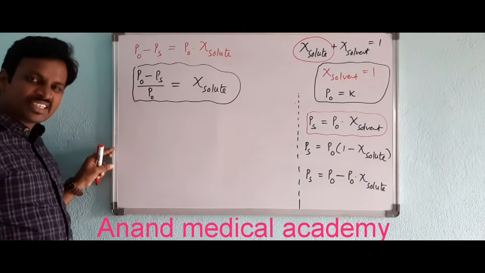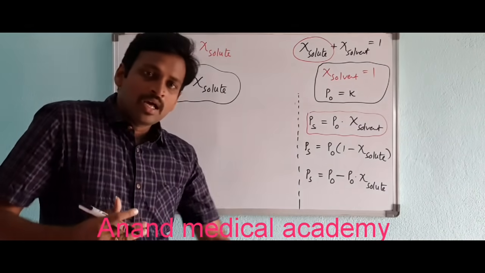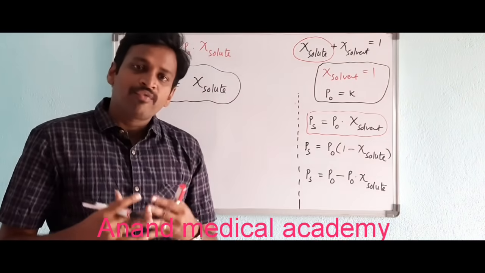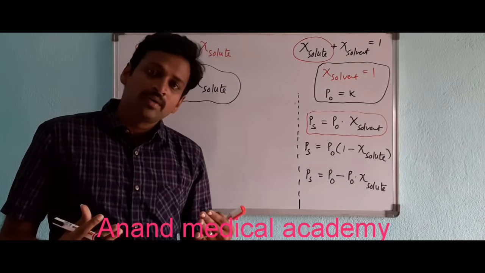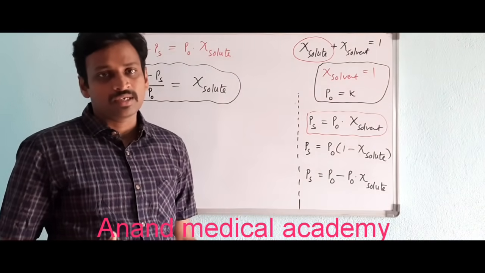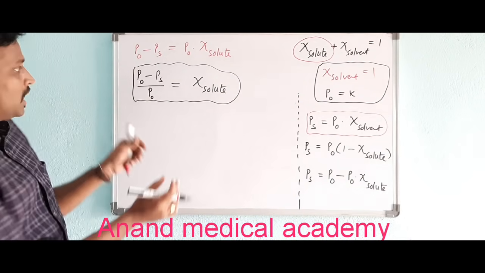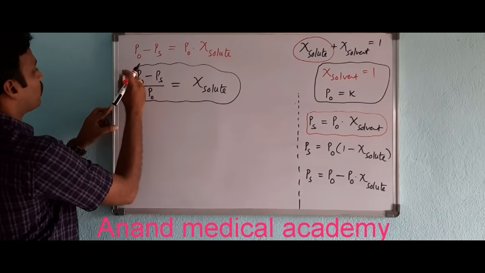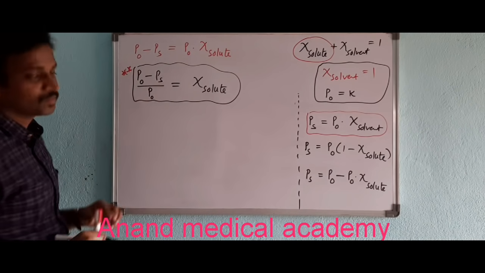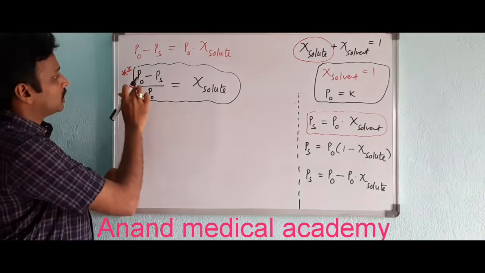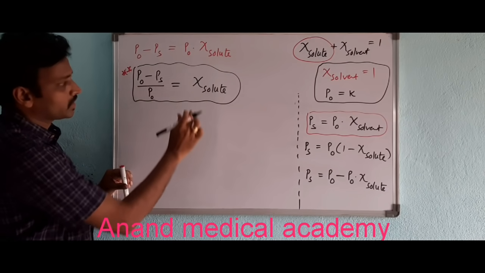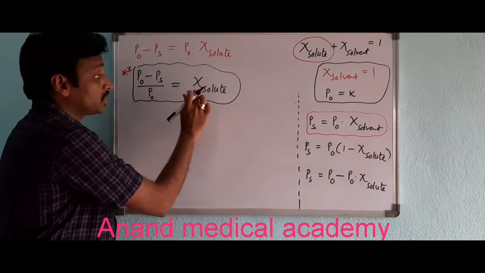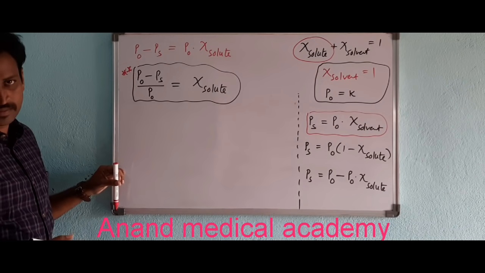I gave the statement first: vapor pressure of solution is directly proportional to mole fraction of pure solvent. From that I derived this important formula for you. I repeat, the mathematical relation is P naught minus PS by P naught equals mole fraction of solute.